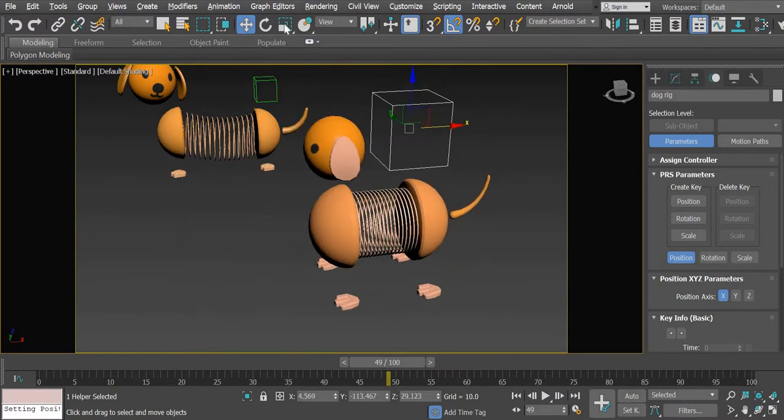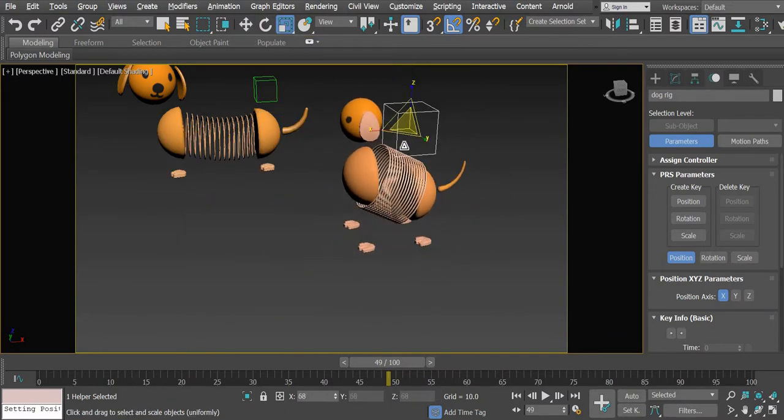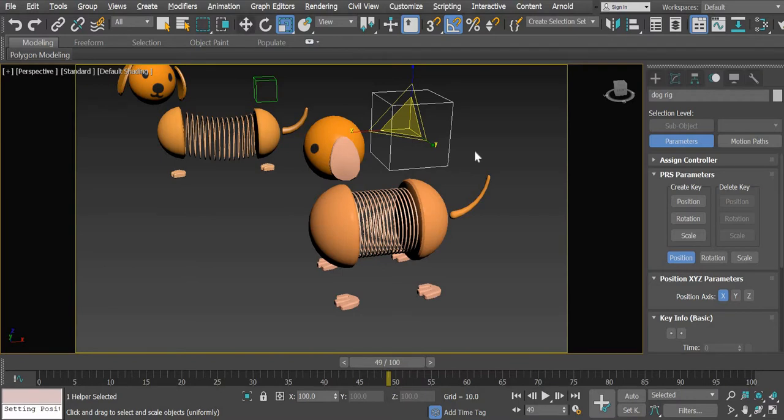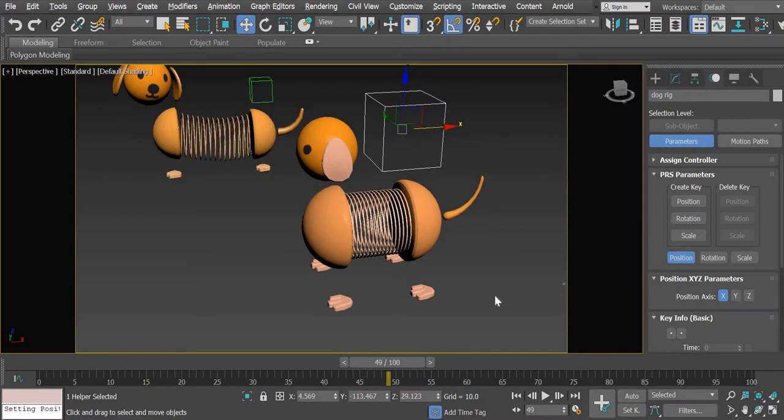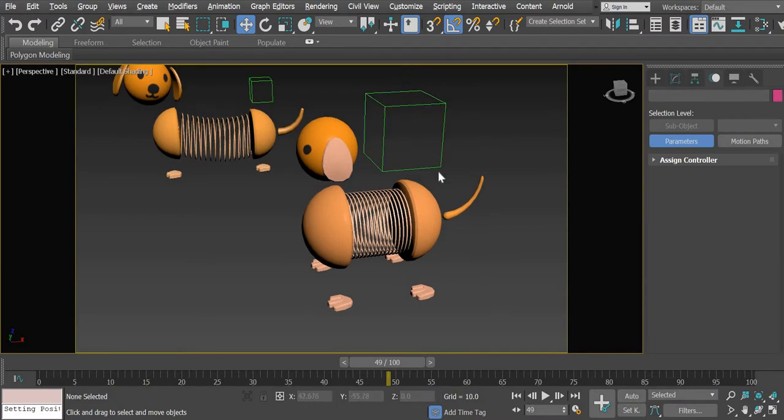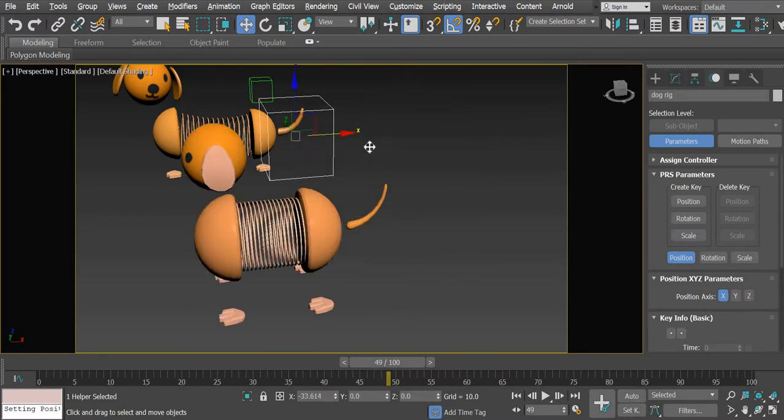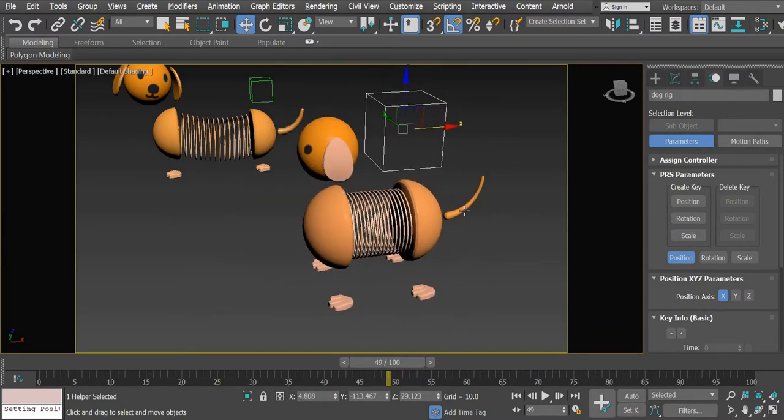Okay, now that's better. I should have made it small in the beginning, so it's okay. I thought I'll make it smaller, but now I cannot. Anyway, it's not going to be rendered. So now you are able to move the dog wherever you want.